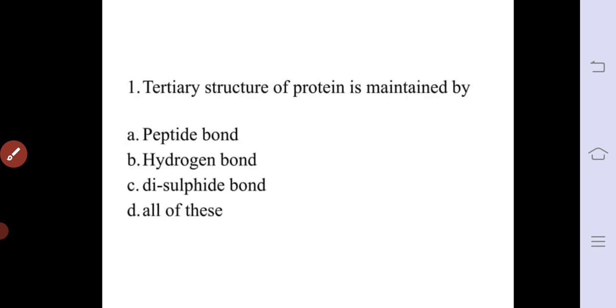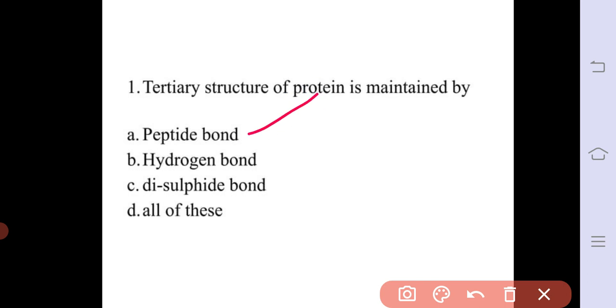Then the next question: the tertiary structure of a protein is maintained by peptide bonds, hydrogen bonds and disulfide bonds. So the correct option for the question is option D, all of these. Tertiary structure is maintained by peptide bonds, hydrogen bonds and disulfide bonds. Correct answer, option D.